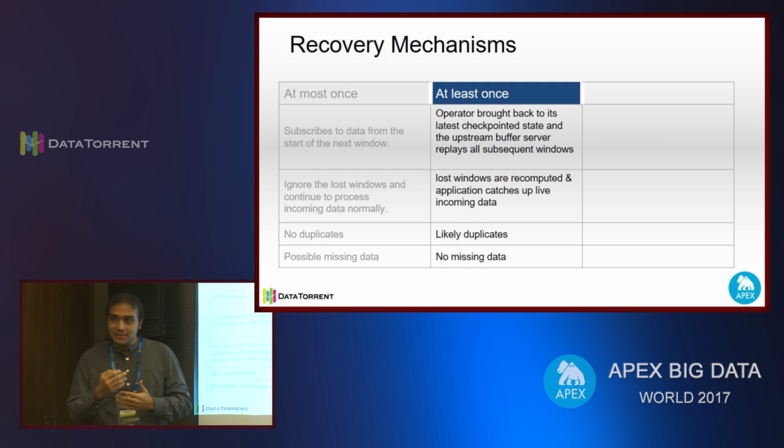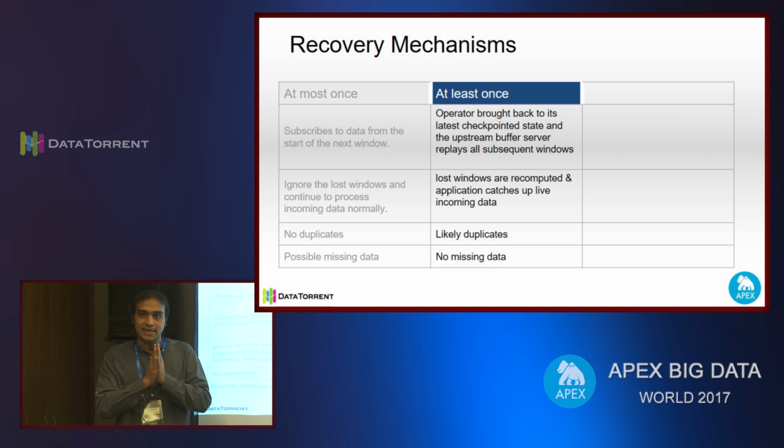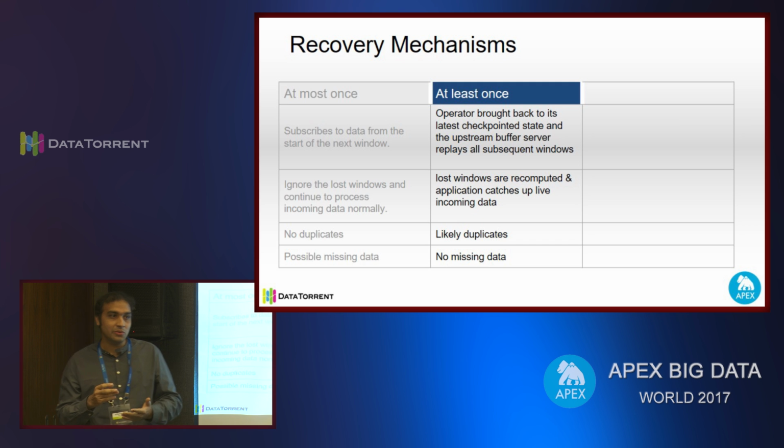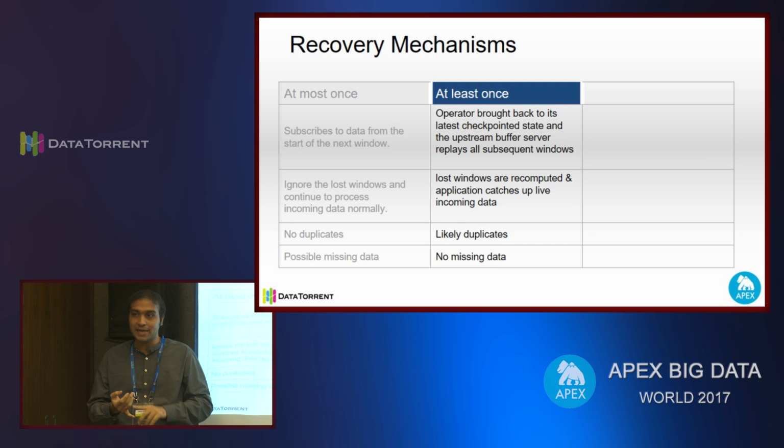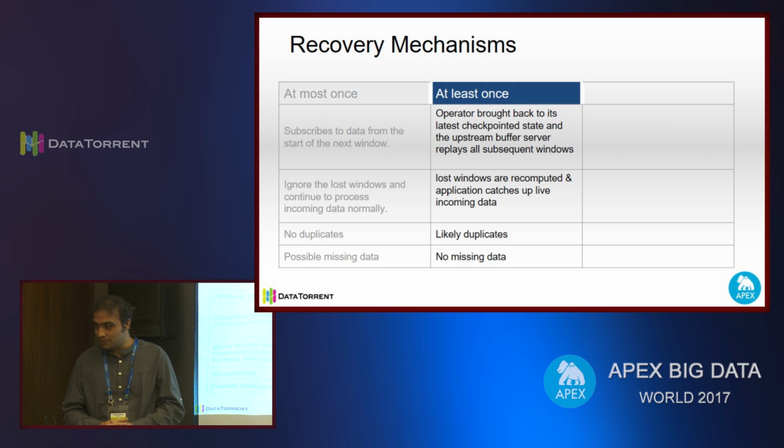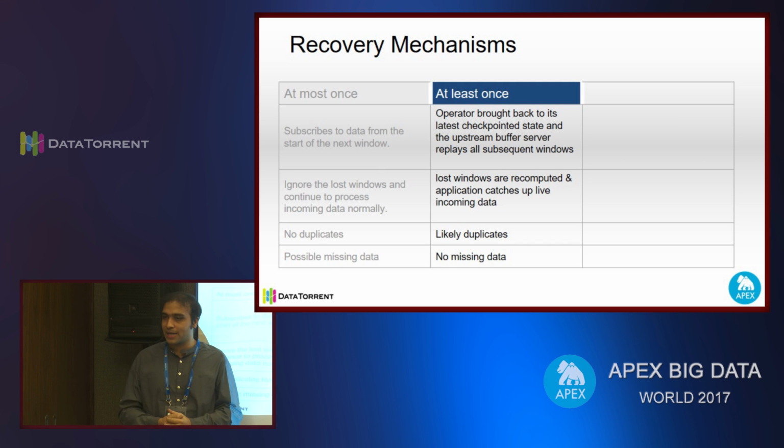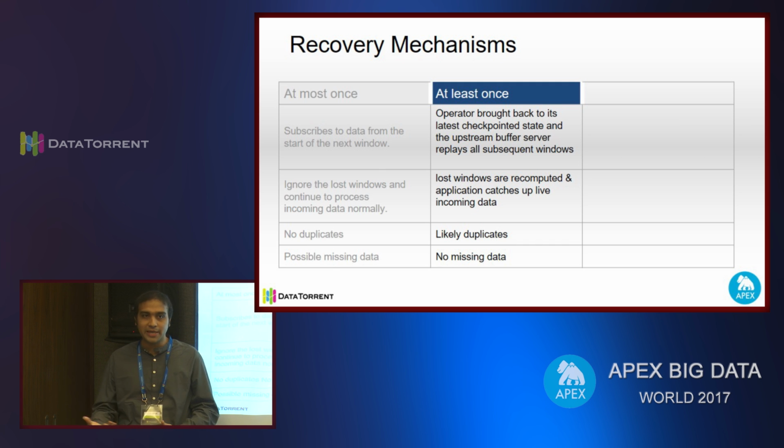Okay, so there may be a scenario like, let's say the checkpoint had happened at 50 and the operator had failed at 53 and now the time is 55. So it will start again from 50. So there will be replay of data from 50 to 53. So in the at least once scenario, there is replaying of data, so there might be duplicates, and there is a possible recomputation of data as well. Okay, and at least once is primarily used in most cases where you are data intolerant, like where you cannot afford to lose data.